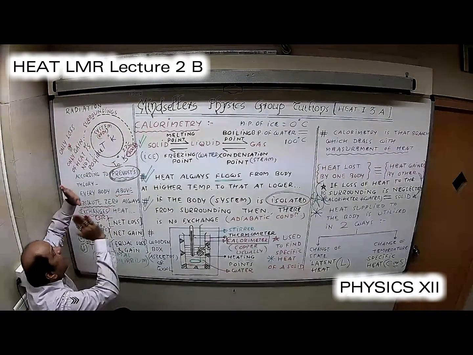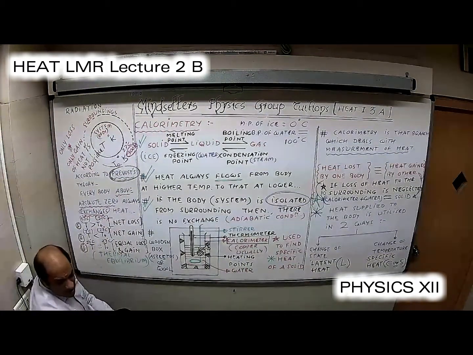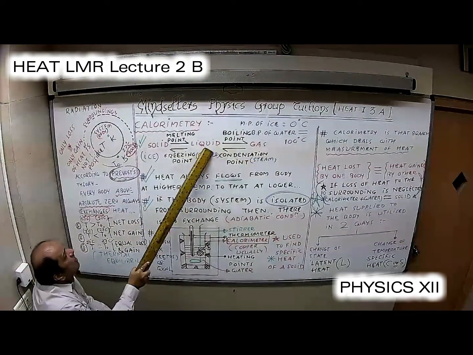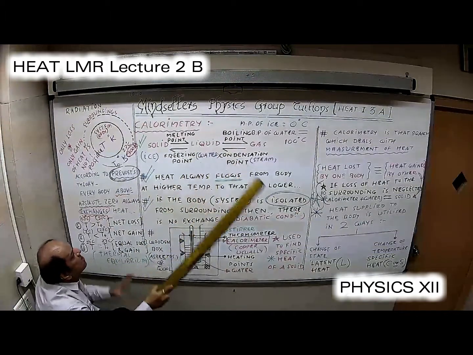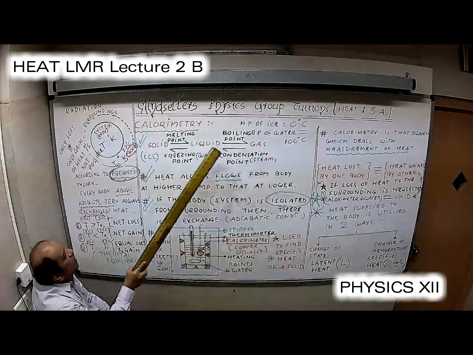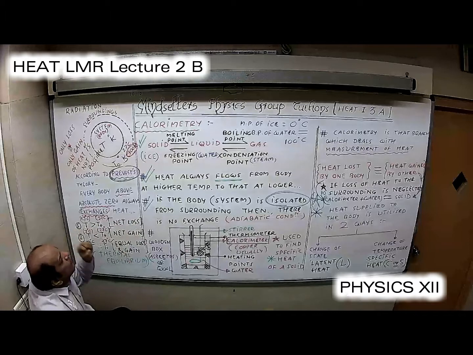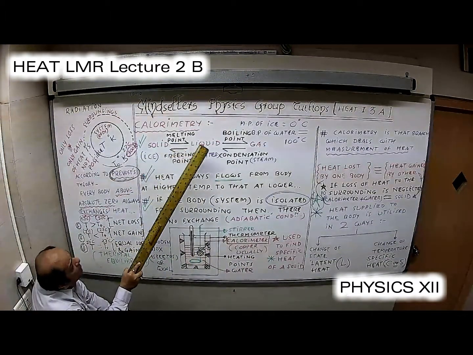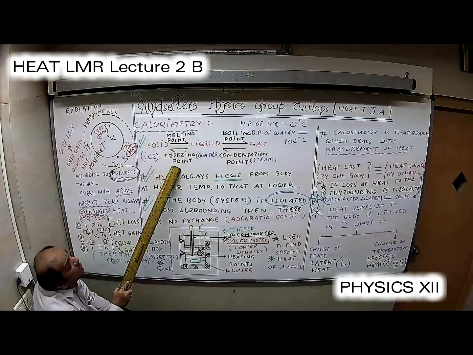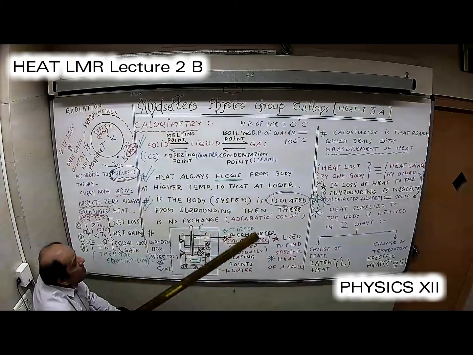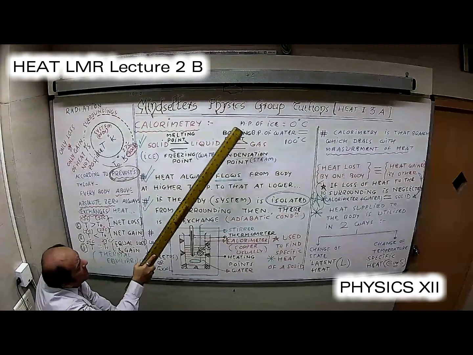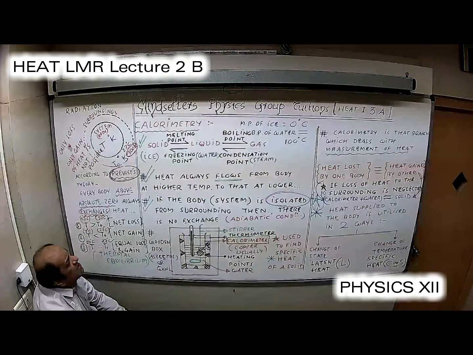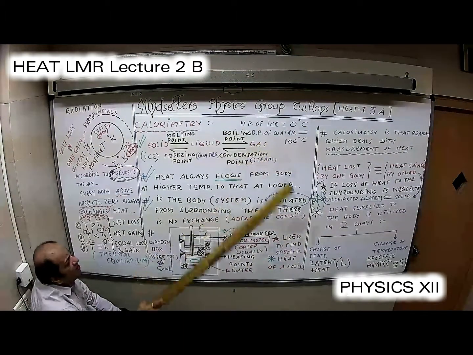ये रेडिएशन चैप्टर में आने वाला है, फिर भी मैंने इंट्रोड्यूस कर दिया. रैपिड फायर राउंड बेटा, सॉलिड टू लिक्विड, लिक्विड टू गैस, गैस टू लिक्विड, लिक्विड टू सॉलिड, सप्लाई हीट, एब्सॉर्बिंग. When you go from solid to liquid, it happens at melting point, and when you come back from liquid to solid, it happens at freezing point. Same. When you go from liquid to gas, it happens at boiling point, and when you go from gas to liquid, it happens at condensation point. These are the standard examples.